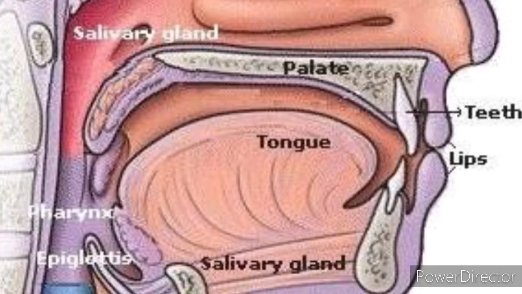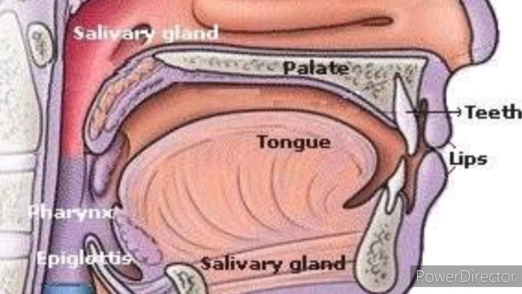Next we will see about the digestion in the buccal cavity. The smell and taste of the food trigger a reflex action which results in the secretion of saliva. The mechanical digestion starts in the mouth by grinding and chewing of the food. This is called mastication.